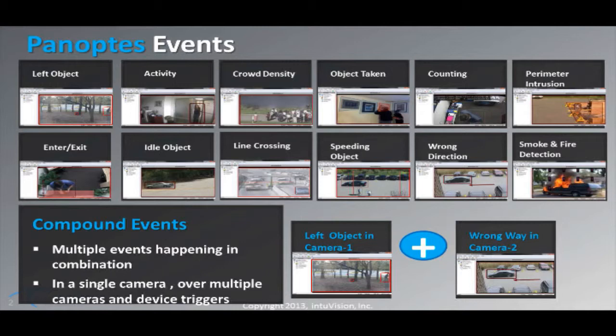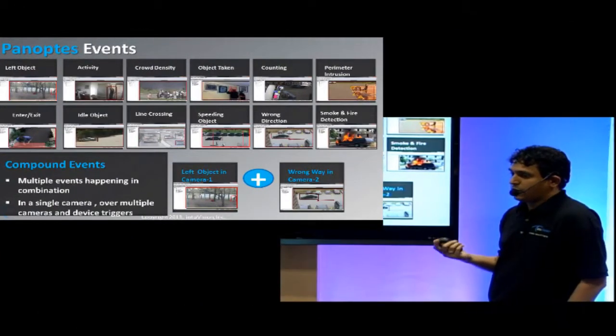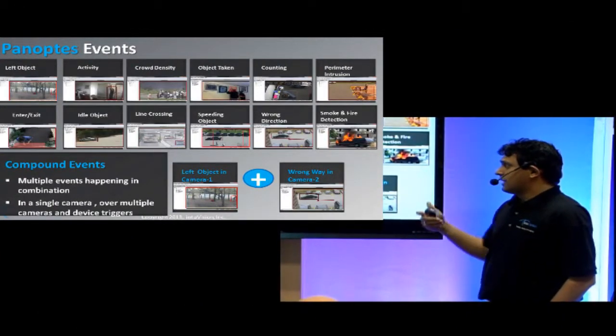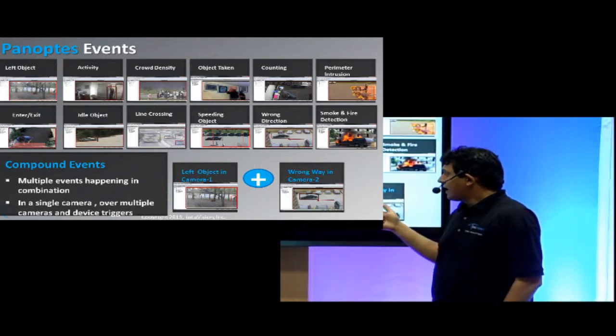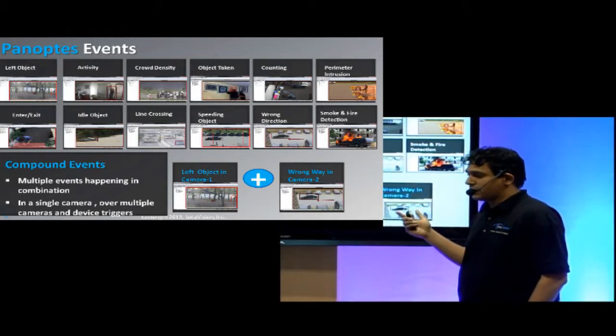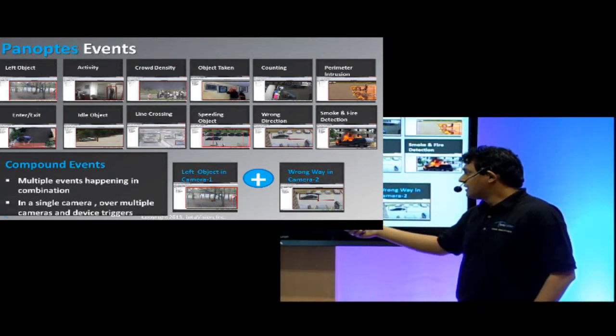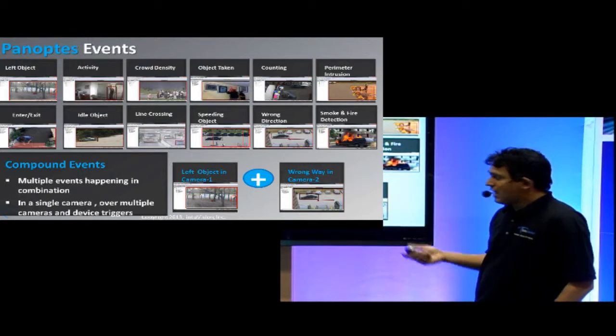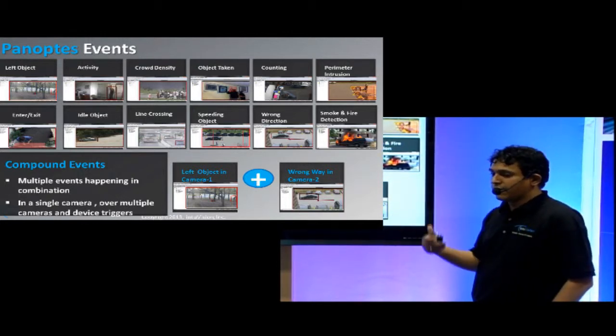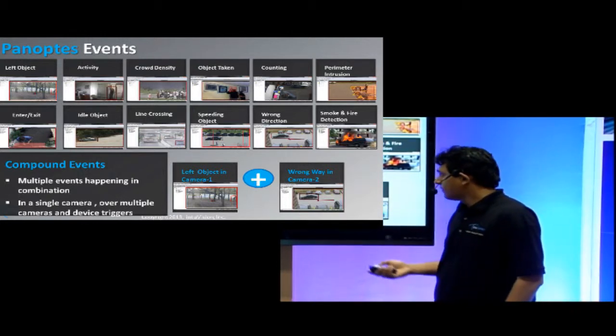One additional thing is that these are some of the basic events, but sometimes you want to capture a slightly more complicated event, and so that's how we support compound events. The underlying events can be happening across two different cameras. So in this particular example, someone is leaving a bag in camera 1 and someone is going in the wrong direction in camera 2. And these two together can be used to trigger a particular alarm.